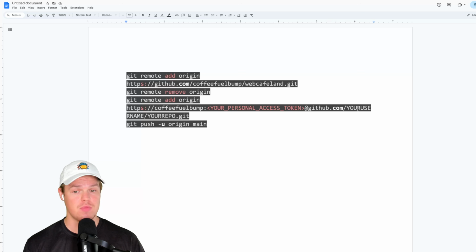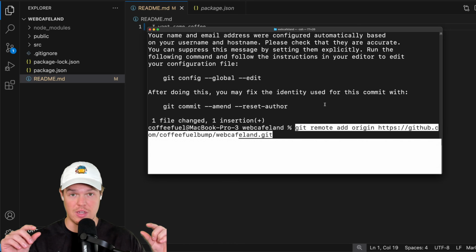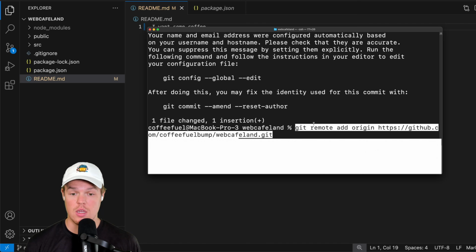So your username, same deal. Your repo, again, is the name of the repository you made in Git. So I'm going to paste it here. Then just paste in your access token. You're going to simply come over here and paste. Now for me, there's going to be a section here that's completely white. That's because I'm still protecting the access token, but just paste. It should have all your relevant information in. And then all you have to do is hit enter.